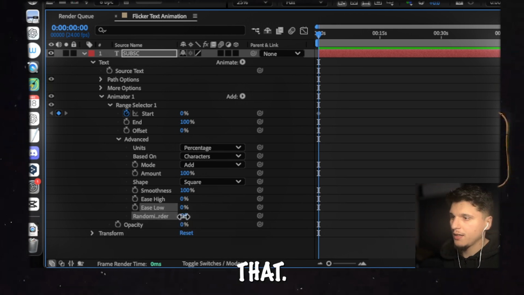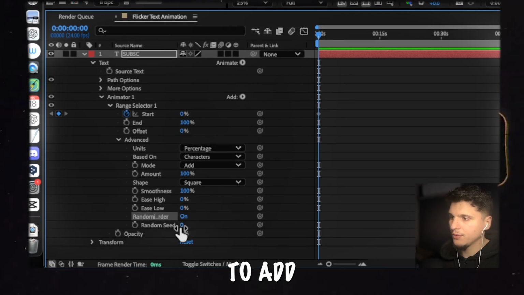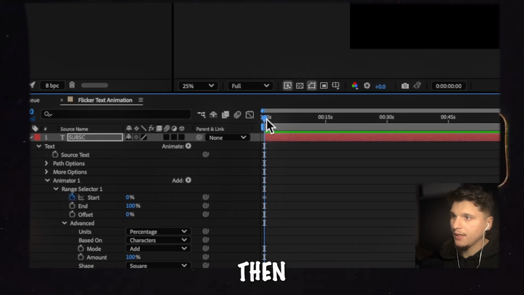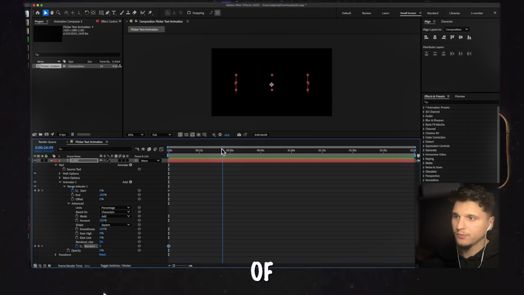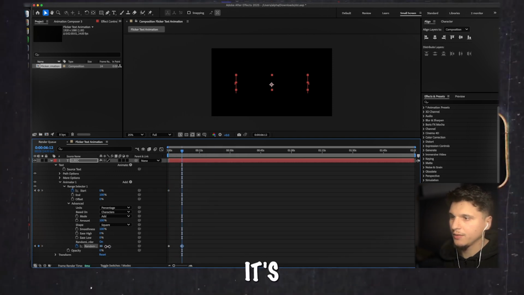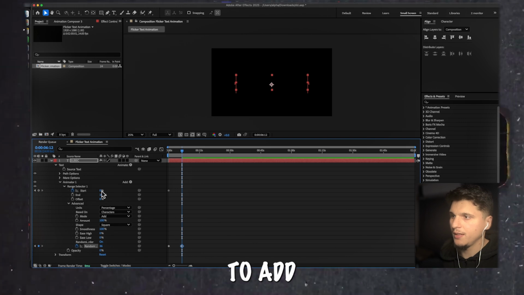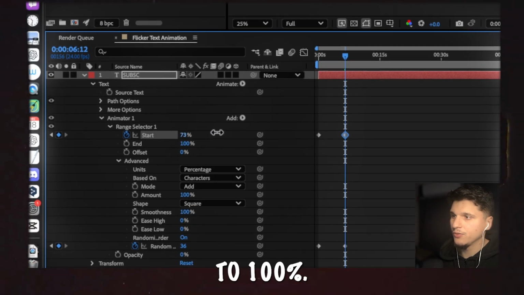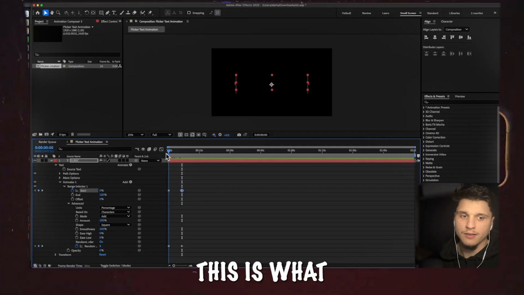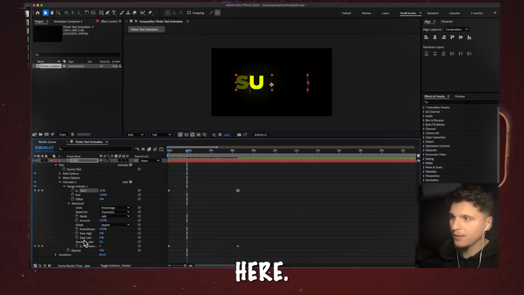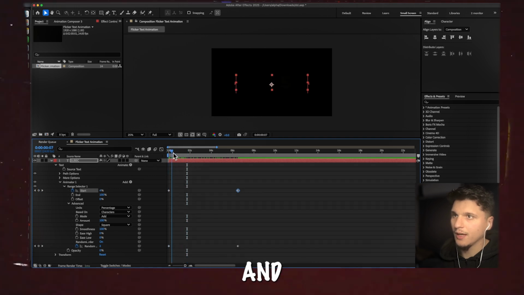Then we're going to click on here to add a keyframe for random seed, and then we're just going to move a couple of keyframes ahead and increase the random seed. It's really up to you how much you want to add here. Then we're going to increase the start here to 100%, and this is what we have now. Look at this. Basically, we have the randomize here, and we had a keyframe for start.